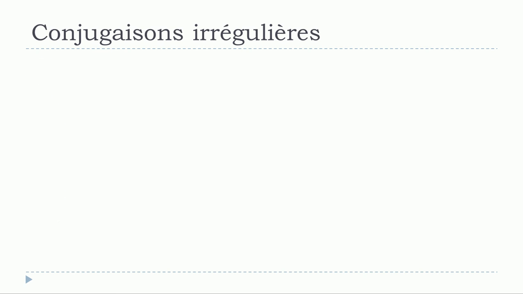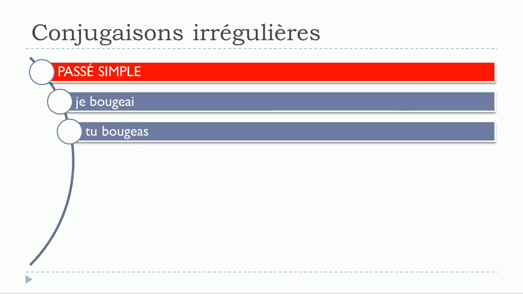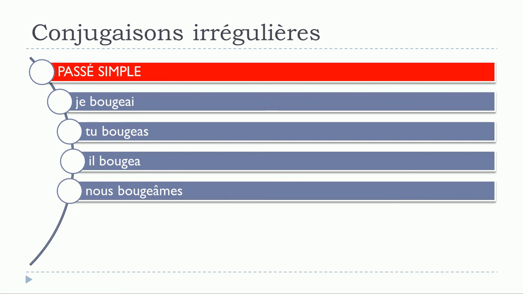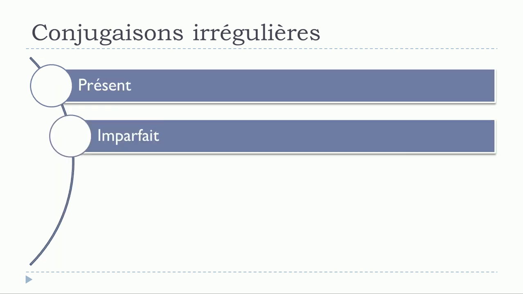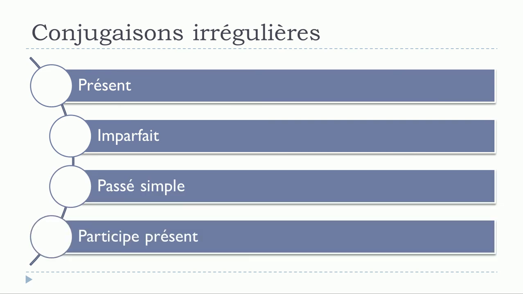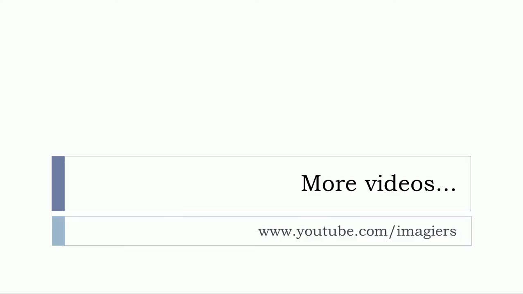Let's have a look at the passé simple now. Je bougeai, tu bougeas, il bougea, nous bougeâmes, vous bougeâtes, ils bougèrent. Okay? So if you look carefully, then it's here, it's here, it's here, it's here, and it's here. So actually there is only this ils at the plural form that won't be affected or modified. Okay? So remember, le présent, l'imparfait, le passé simple, and le participe présent will be the forms or tenses that will be affected or modified. Okay, I hope it was clear.